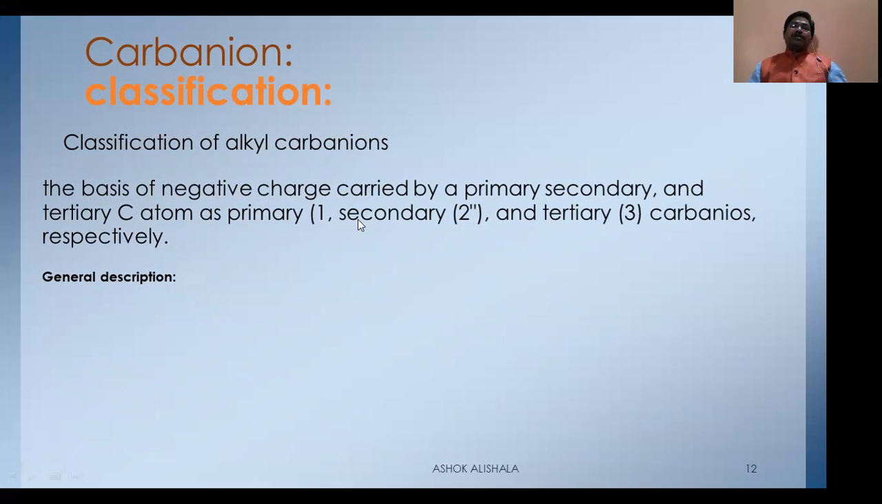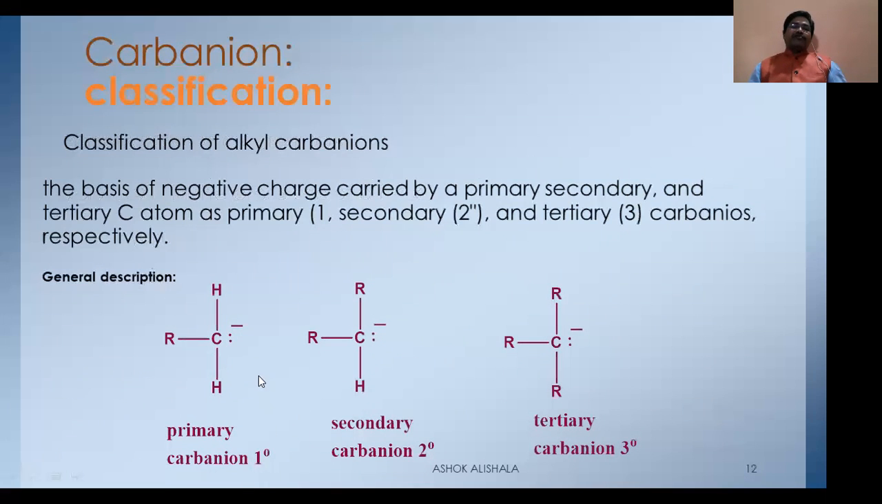On the basis of the negative charge being carried by a primary, secondary, or tertiary carbon, the carbanions are said to be primary carbanion, secondary carbanion, and tertiary carbanion. Here it is degrees, we have to remember. And here you can see, this is a primary carbanion. Why? Because the negatively charged carbon is bonded to a single carbon, whereas with two carbons or two alkyl groups, it is a secondary carbanion. This has three carbons, that's why it is a tertiary carbanion. That is primary, secondary, and tertiary, depending on the number of carbons or alkyl groups attached to the negatively charged carbon.